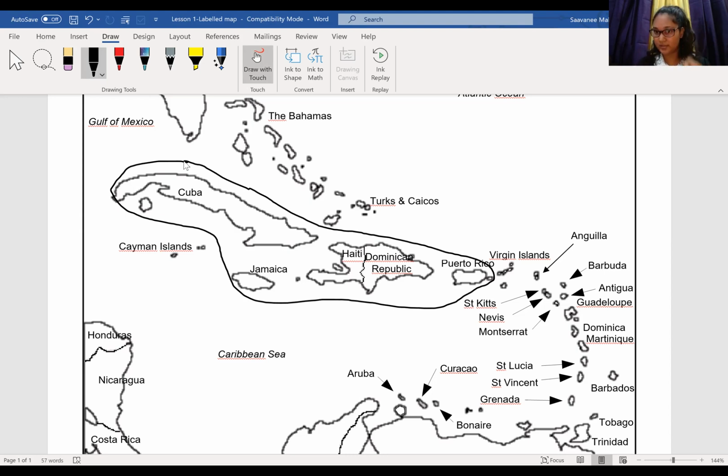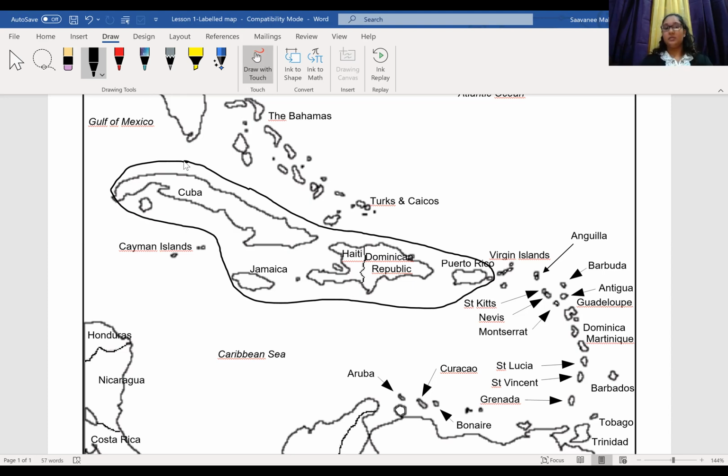All the islands within that black circle that I just surrounded are islands within the Greater Antilles. What are some islands that you all are seeing in that black ring? Cuba is one. Yeah, Puerto Rico. Really? You've been to Puerto Rico before? And how is it? Nice, very nice. I've actually been to Jamaica before, so it was really interesting. Really nice to see another island.